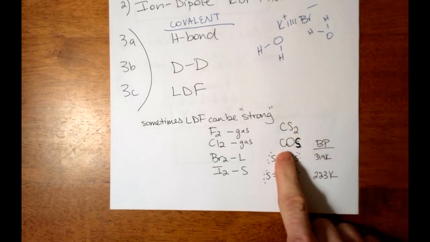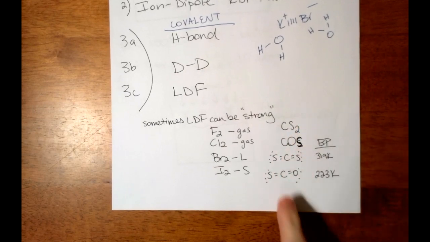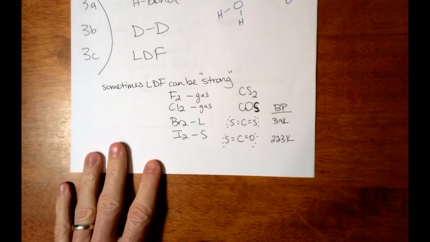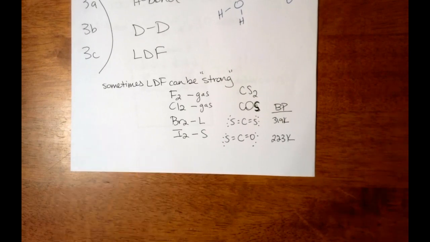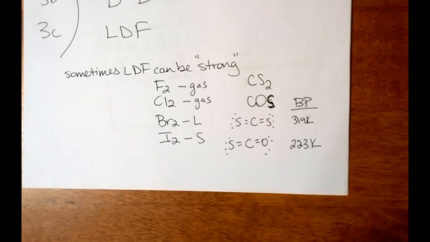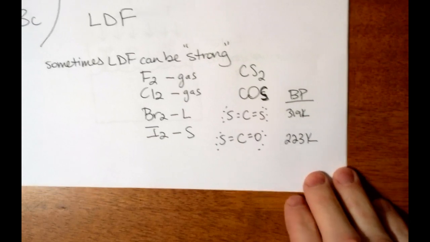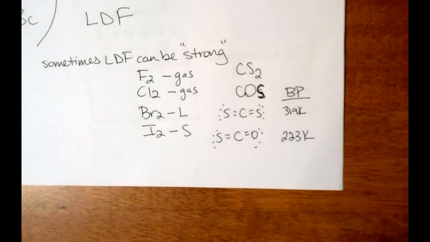CS2 and COS, these are their Lewis structures. CS2, when we look at it, that is a linear molecule. Let me zoom in just a little bit here. It is a linear molecule.